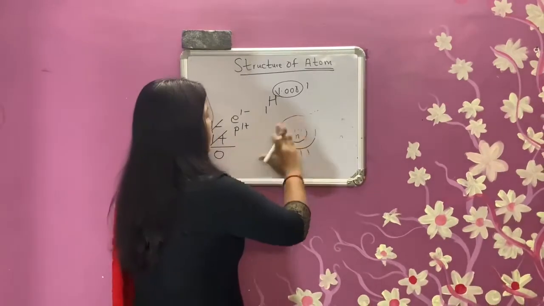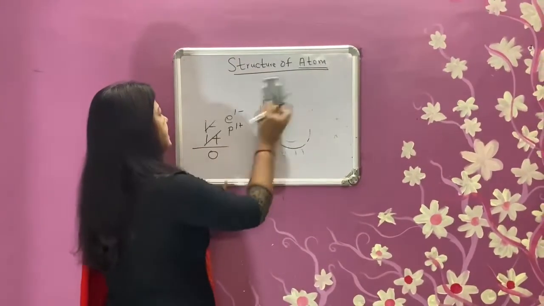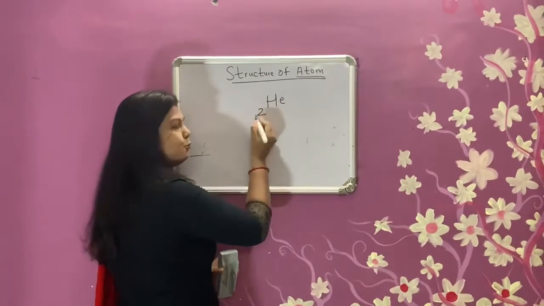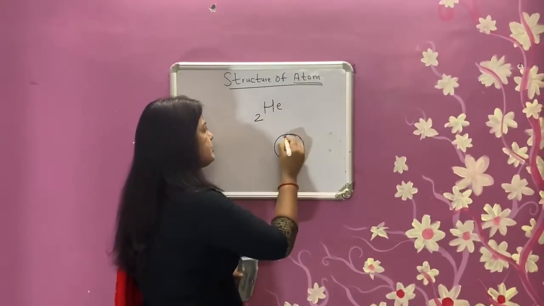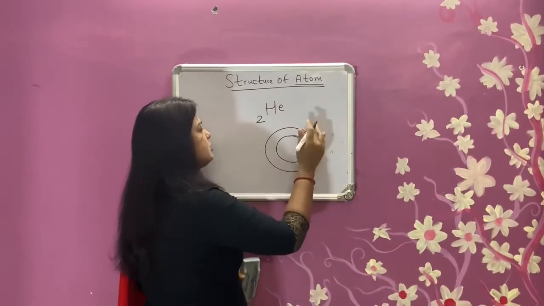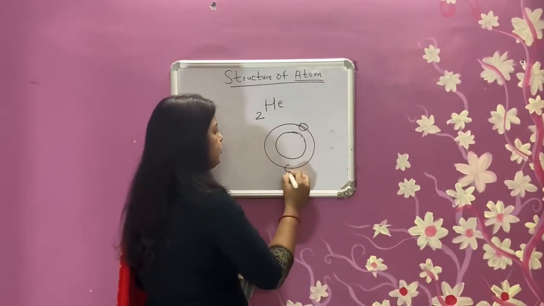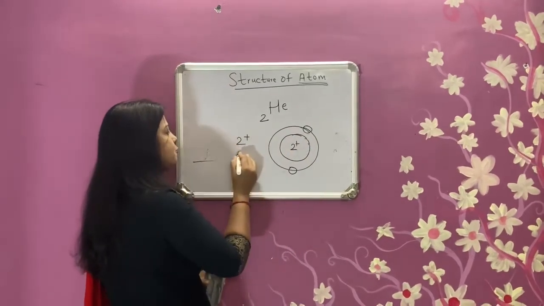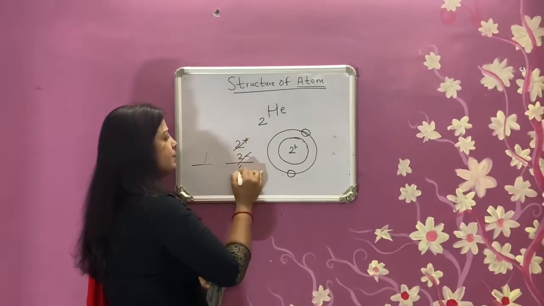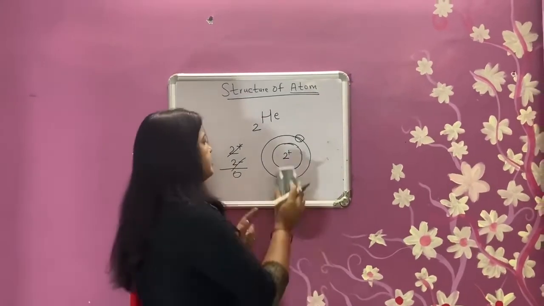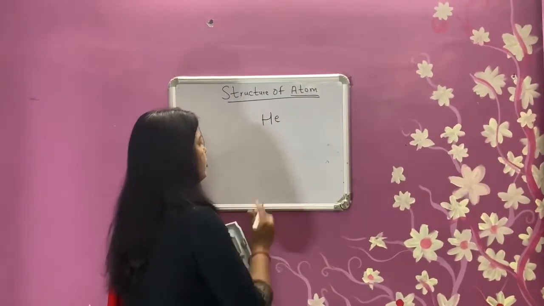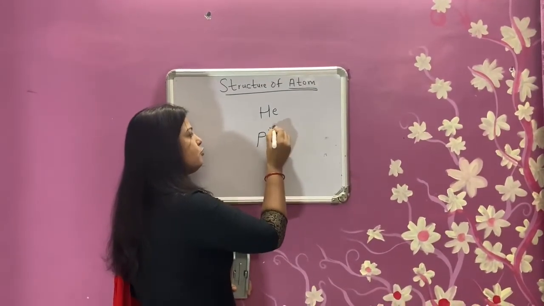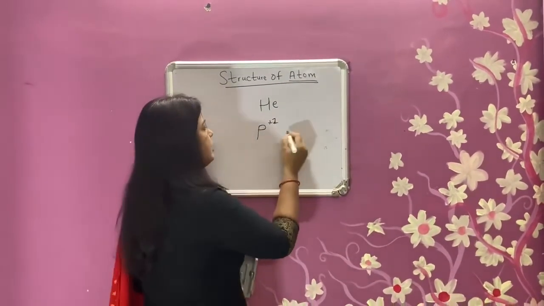Now I can take another example, that is helium. Helium has atomic number 2. So here electrons are 2 and protons are also 2. So 2 electrons and 2 protons inside. The 2 plus and 2 minus cancel each other and become neutral. Now suppose, according to physics, a proton has a plus charge of +1. For helium we take 2 protons.